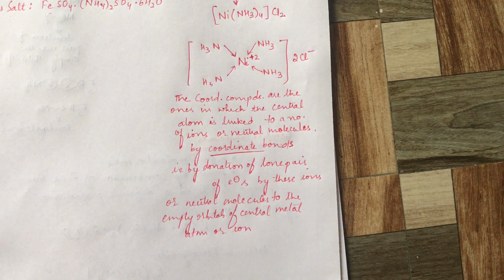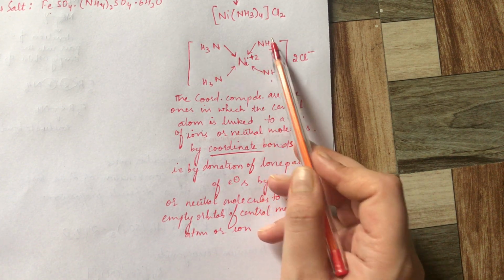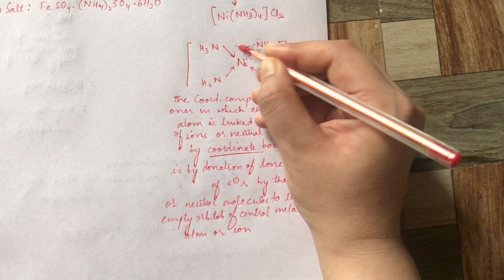This is how a coordination compound is formed. These may be neutral because they have a lone pair.